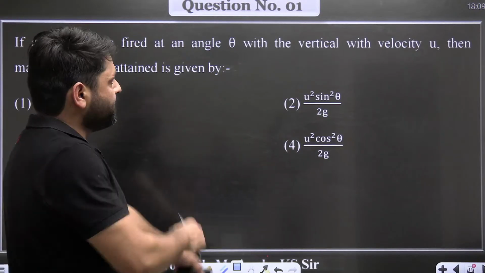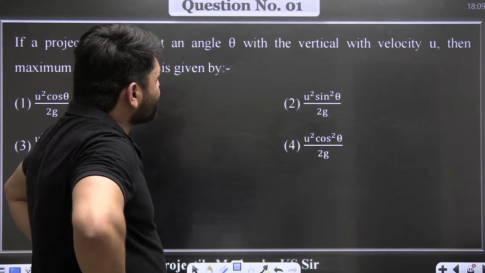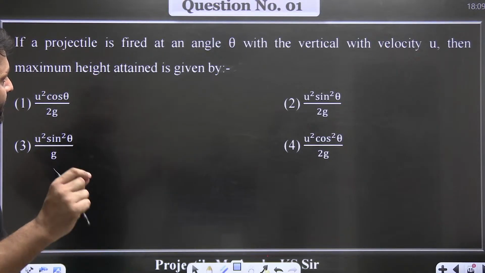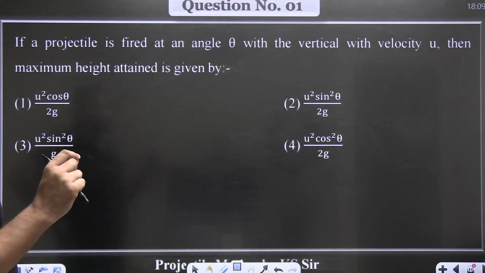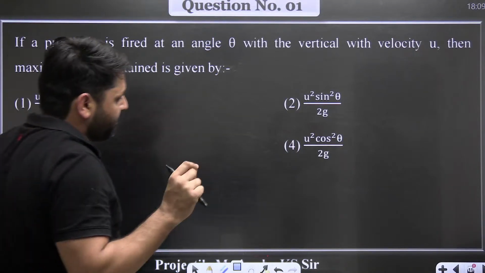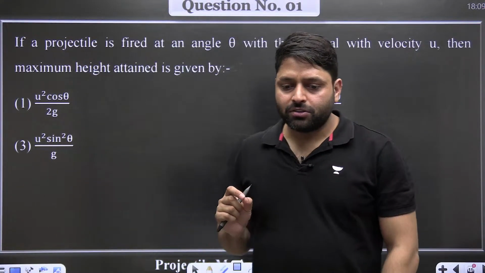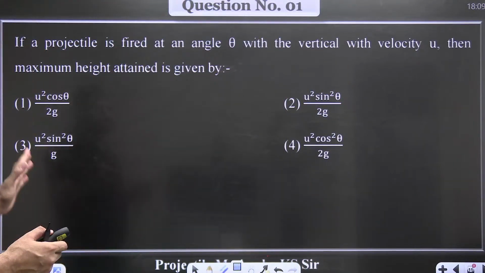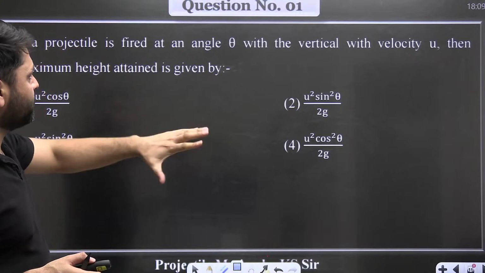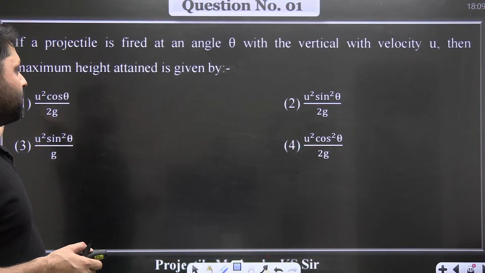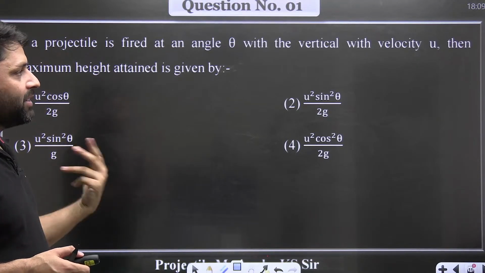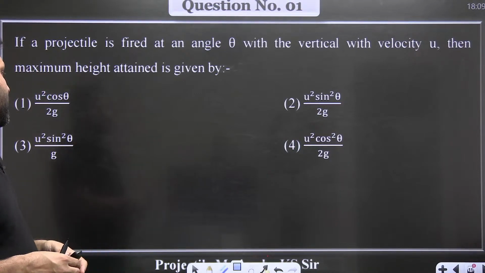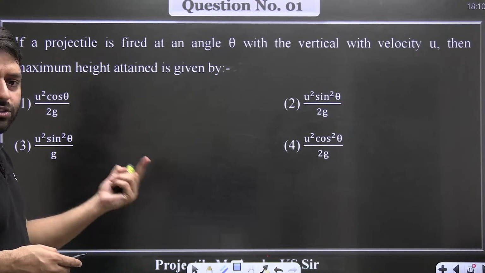Numericals. If a projectile is fired at an angle theta with the velocity u, then the maximum height attained is given by? Can you answer this question? So this is a kind of rapid fire round. There are almost 10 questions, and we will solve those 10 questions. Those 10 questions are based on the concepts which I have just taught you, and after that there are 2-3 more concepts. This topic is actually not that big. So let's solve some numericals.